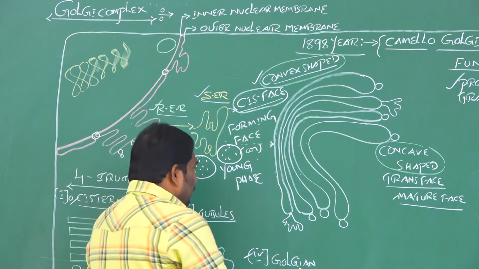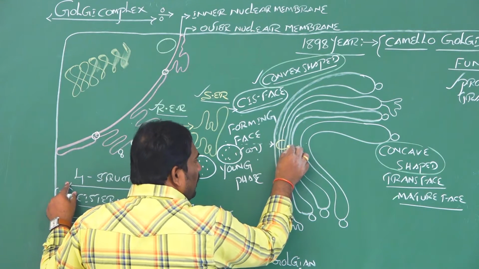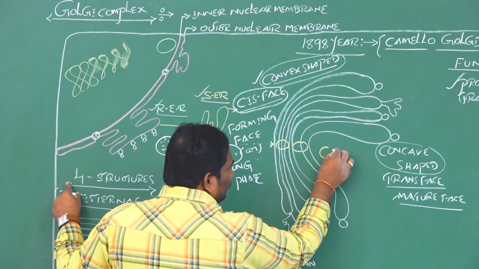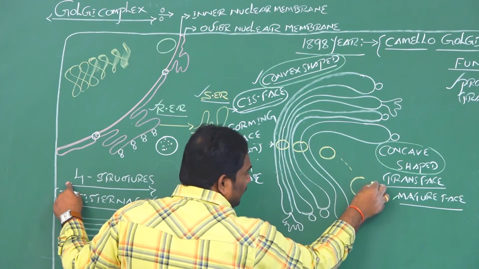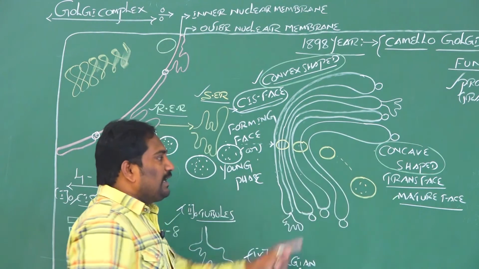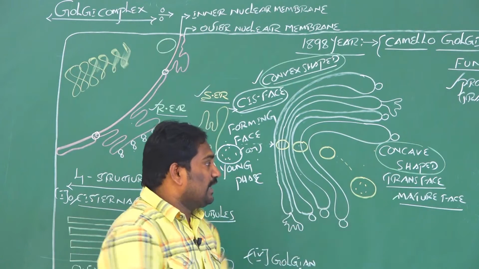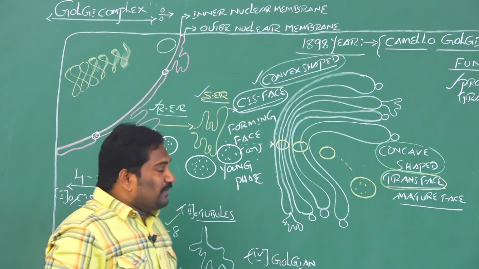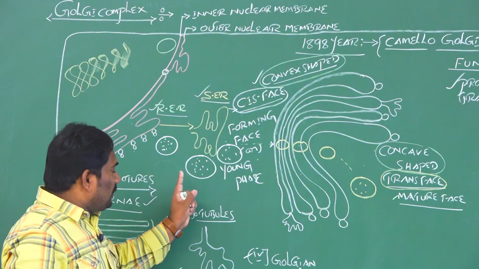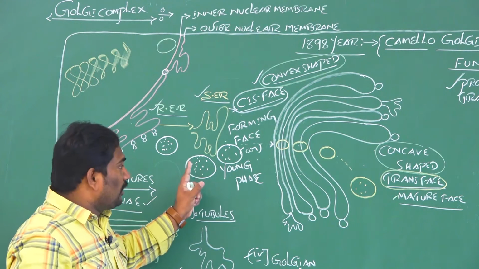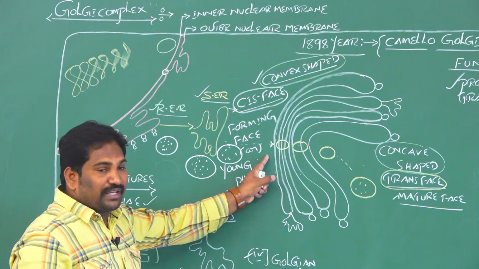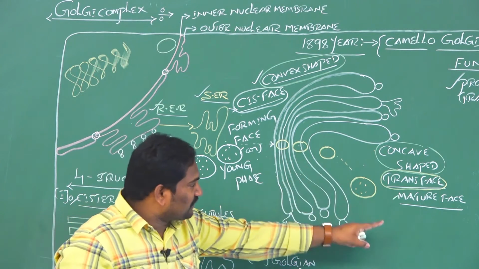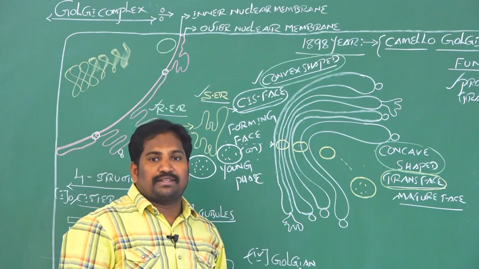These vesicles will move from one cisterna to another cisterna and finally are released at the concave shaped phase, also called the trans phase or mature phase.